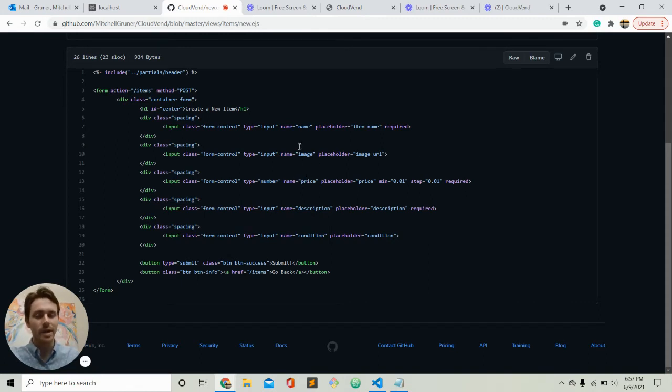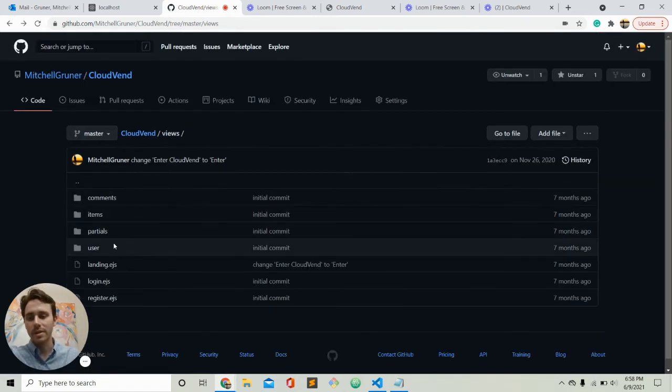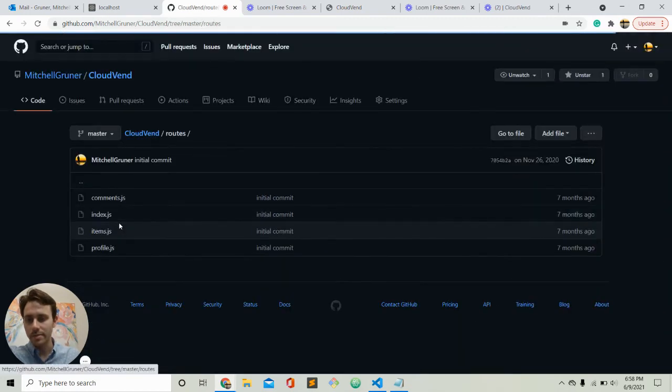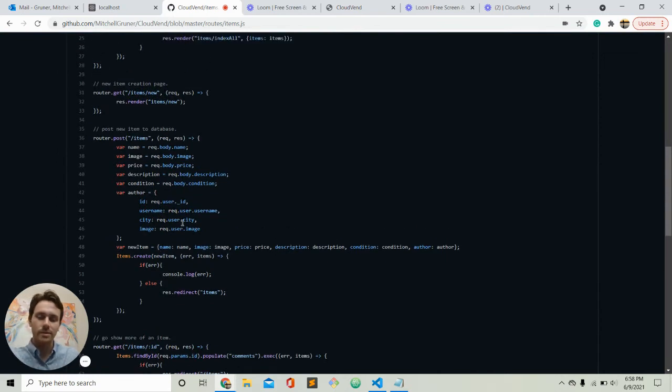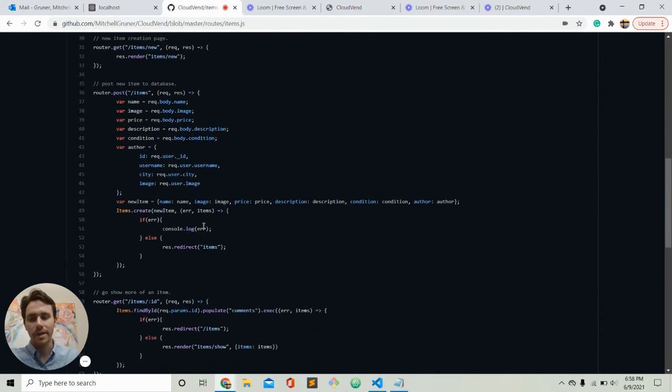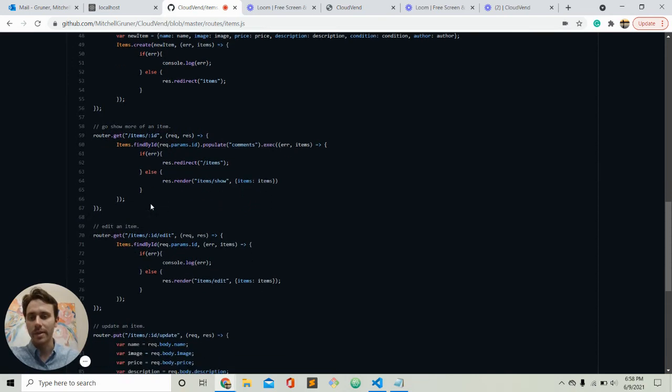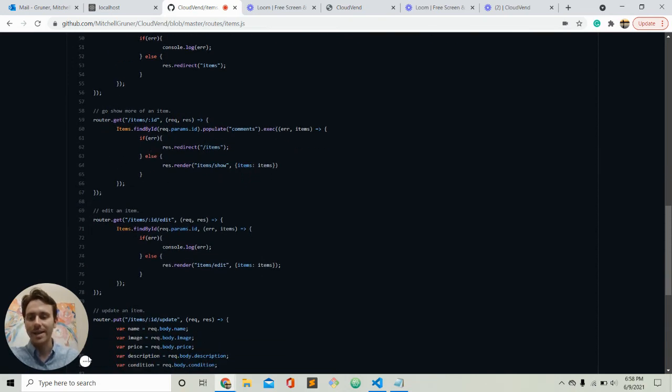So this is where the req.body.name comes into play, as well as the image, price, description. You submit it, it's a post. It will go to the items. So browse items. So post, that's where all this information comes into play, and we're going to make a new item with this items.create.